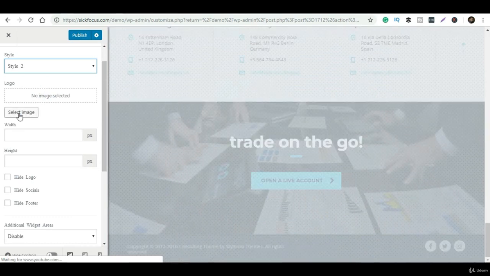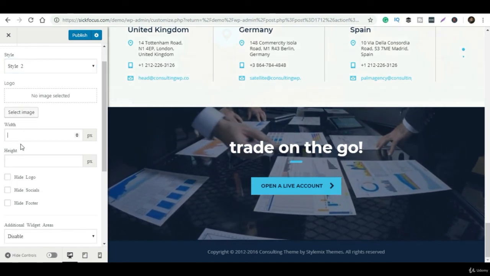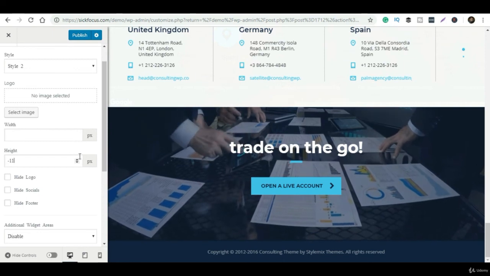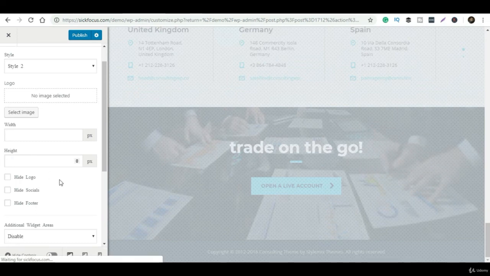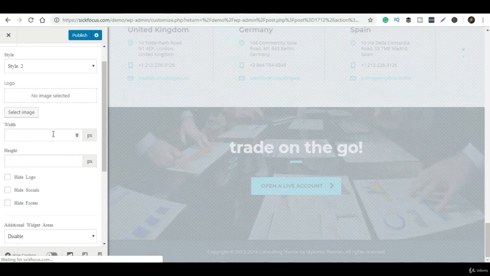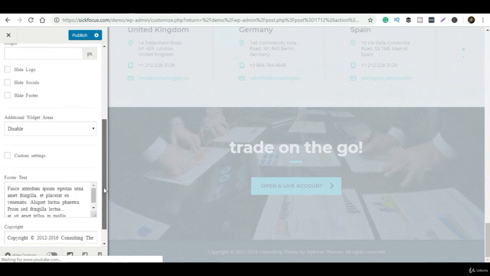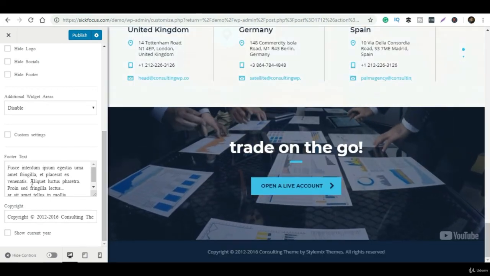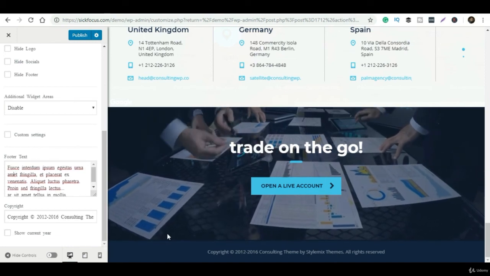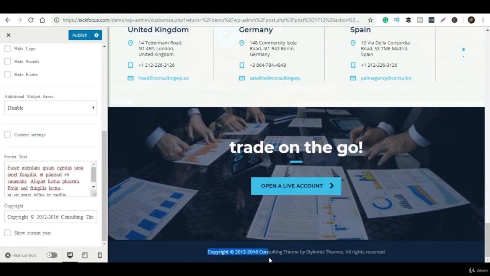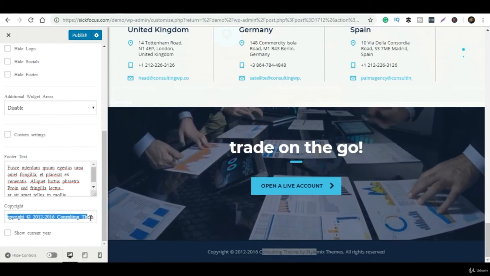Also we can give height to it, and initially it will automatically take the height or width from the selected device. So you don't have to worry about anything, it will automatically take it as per the requirement of the device. Okay, so this is the footer text. They have the copyright with some date, and you can change your name in the same way.